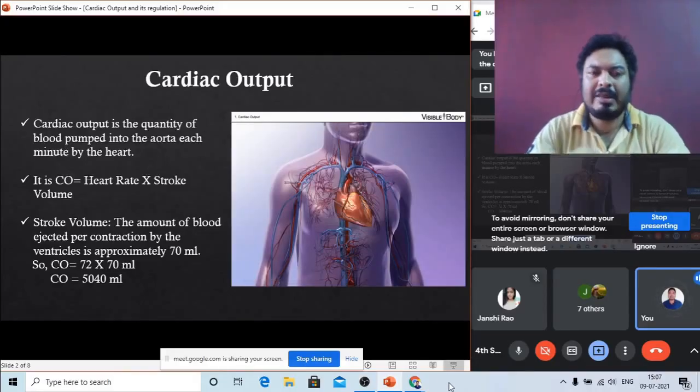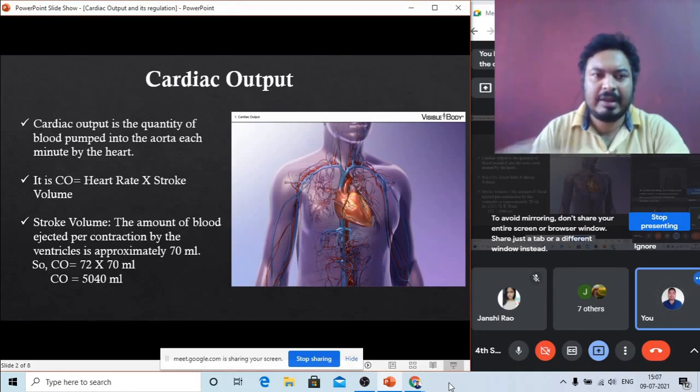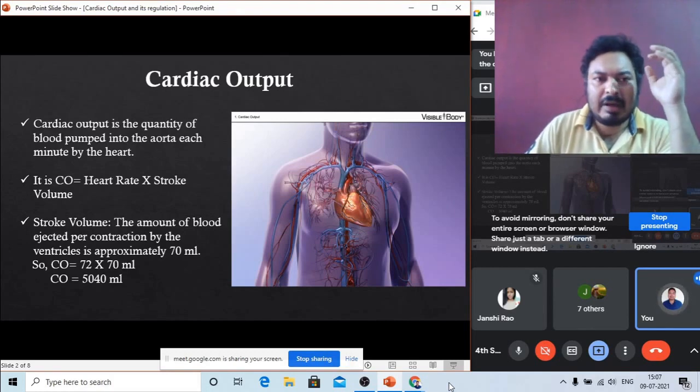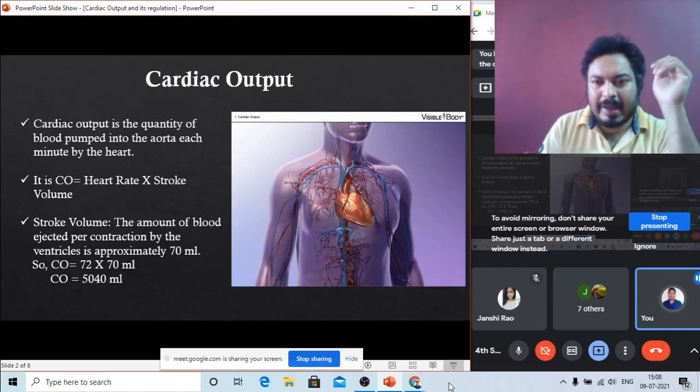Now see, what is cardiac output? Basically, cardiac output is the quantity of blood pumped into the aorta each minute by the heart. The aorta is connected to the ventricles. So when the ventricles contract, the blood moves through the aorta to the different body parts.